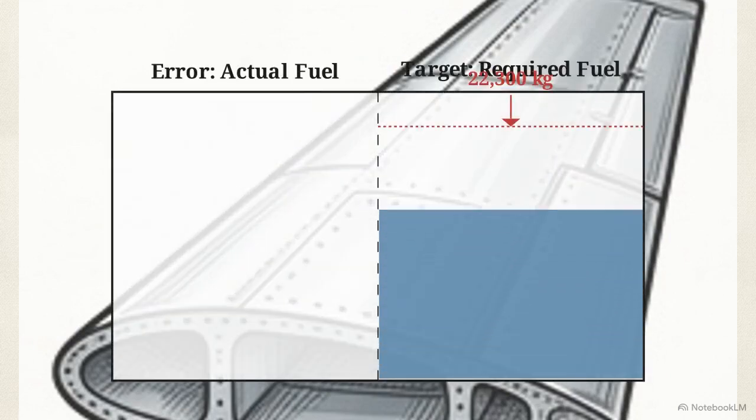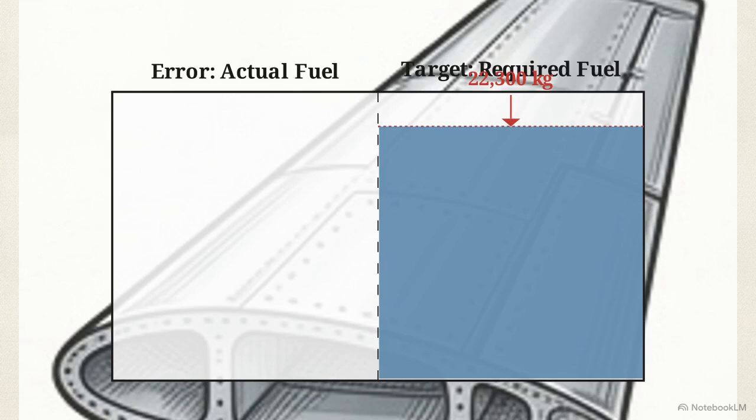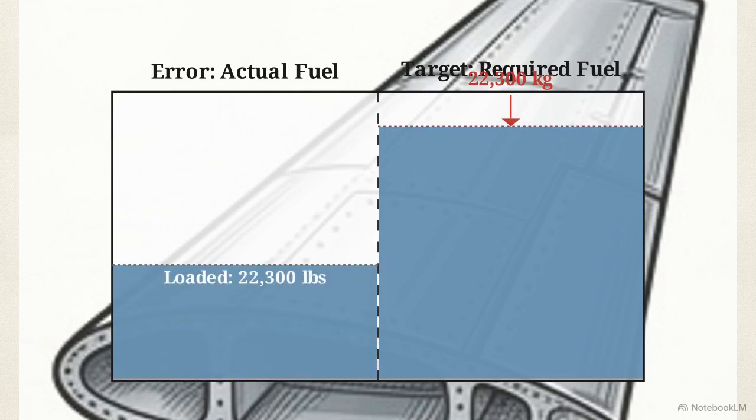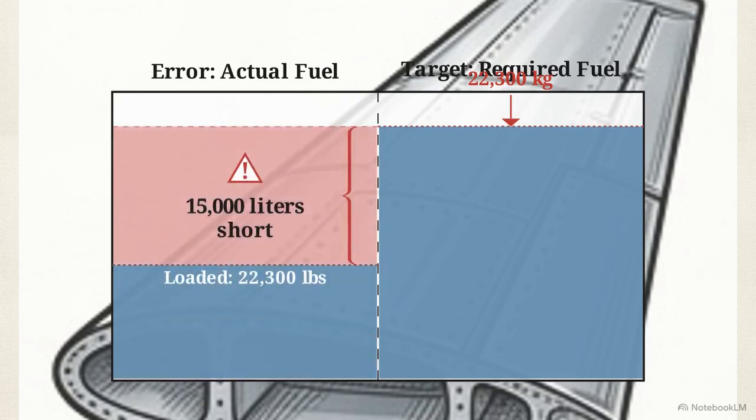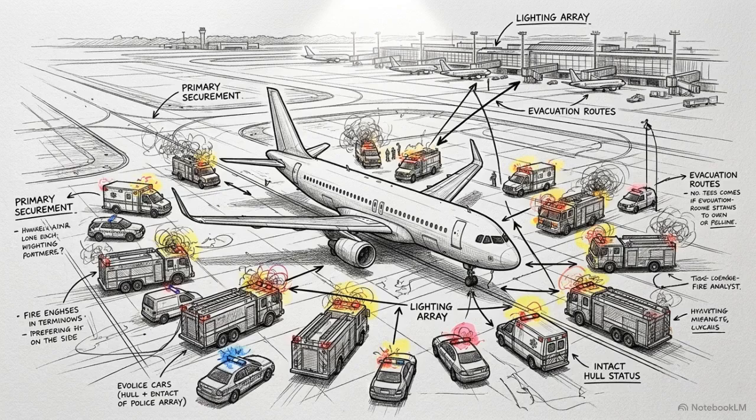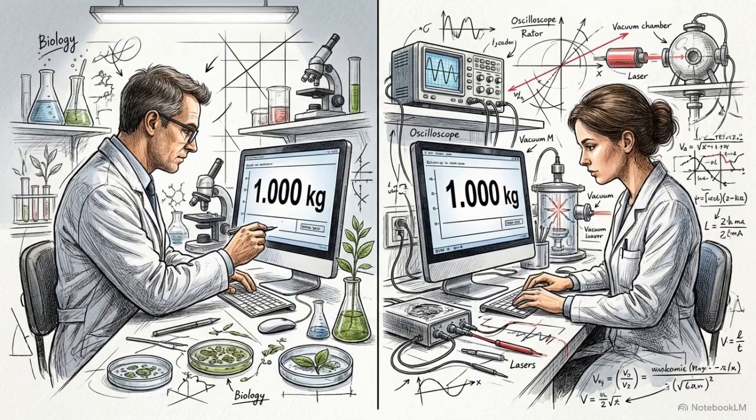The flight needed 22,300 kilograms of fuel, but the ground crew used pounds instead of kilograms. You can see the resulting empty space. The plane took off 15,000 liters short. The pilots managed a dead-stick emergency landing, but the lesson is clear. Standardizing a unit like the kilogram across the globe eliminates ambiguity and creates a rigid foundation for mathematics.